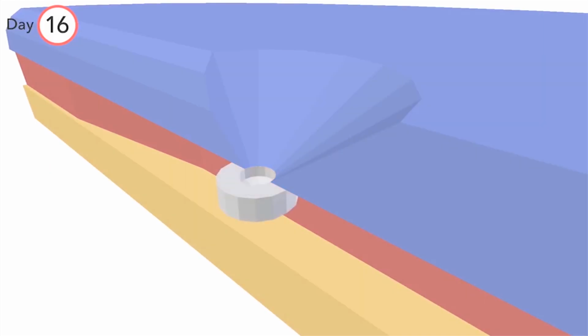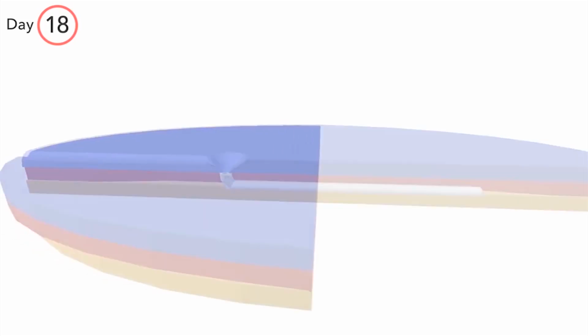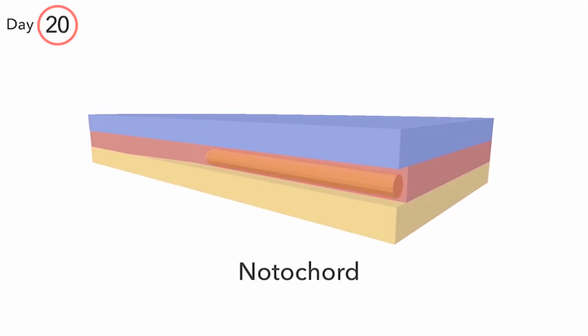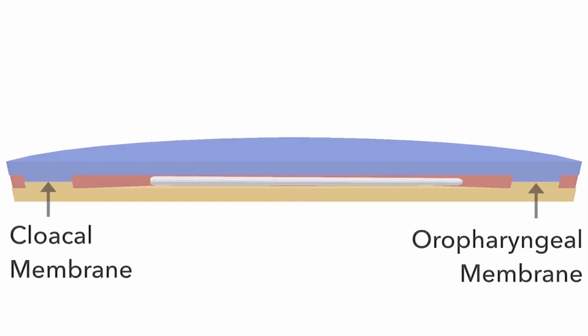Mesenchymal cells from the primitive node and pit migrate and form the notochordal process on the cranial end, which later elongates to form the notochord. The primitive pit also extends into the notochordal process and forms a notochordal canal. The notochord extends and stops at the precordial plate cranially, where ectoderm and endoderm are fused, which later forms the oropharyngeal membrane. On the caudal end, the notochord also stops at the cloacal membrane.